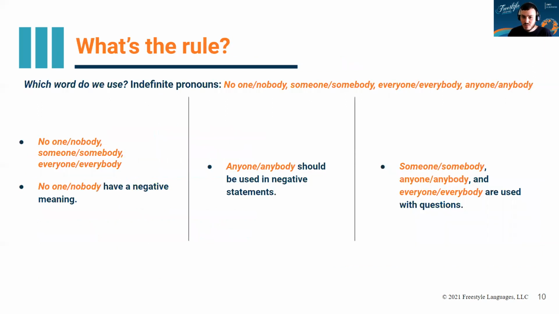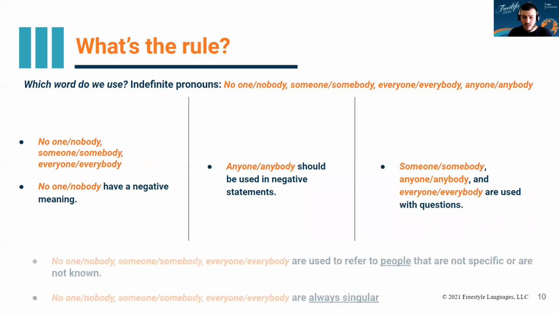So what's the rule here? These are also indefinite pronouns that we use all the time, such as no one, nobody, someone, somebody, everyone, everybody, anyone, anybody. And we use these to refer to people that are not specific or are not known. So it's similar to the previous examples that we saw, nothing, anything, something, and everything, but those we talk about things. For these words, we're talking about people that are not specific or that are not known. And they are always singular, just like the previous examples.